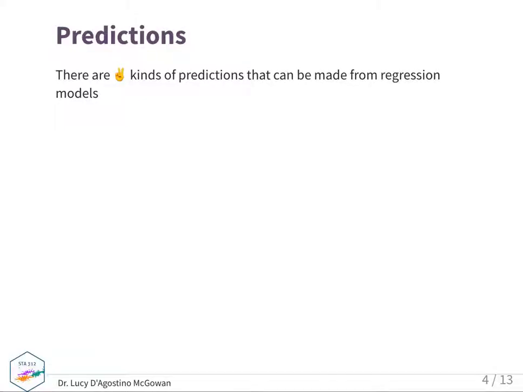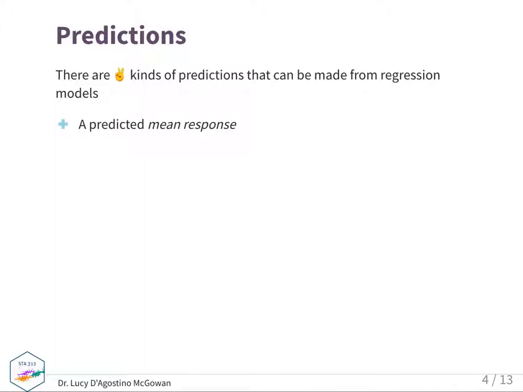There are two kinds of predictions that can be made from a regression model. And this is only relevant for the uncertainty in the predictions. The actual values for the predictions are going to be the same regardless. But when we're thinking about how to construct the uncertainty, or the confidence intervals, to get the variability around predictions, we have to be careful about what type of prediction we're doing.